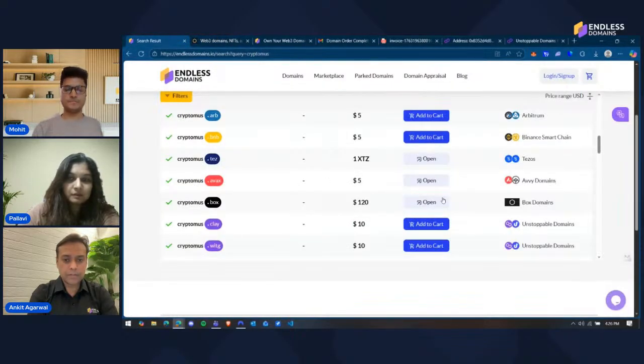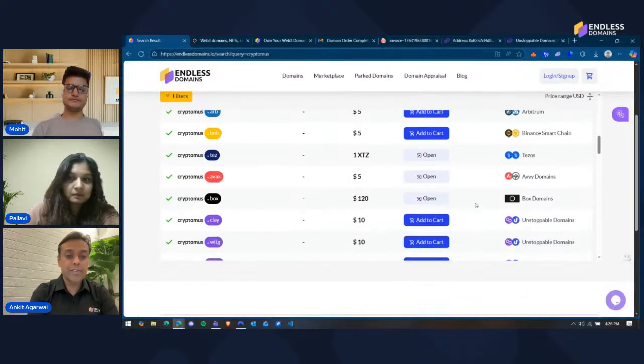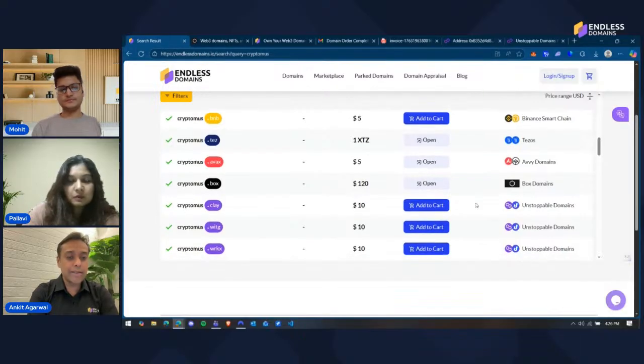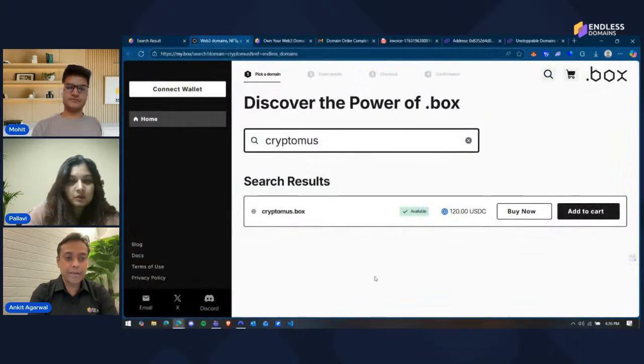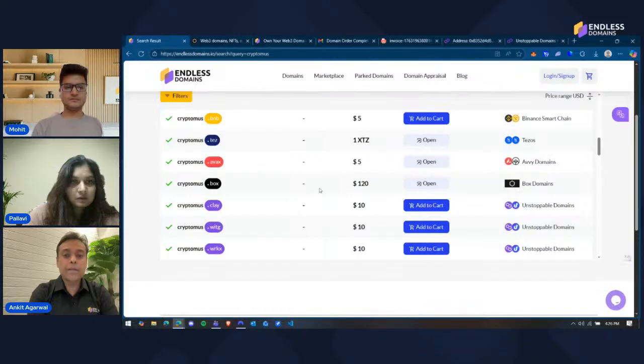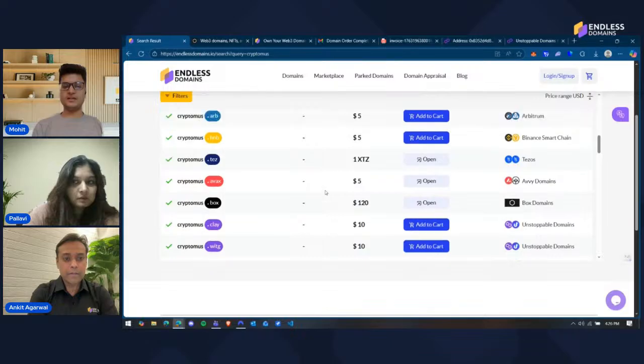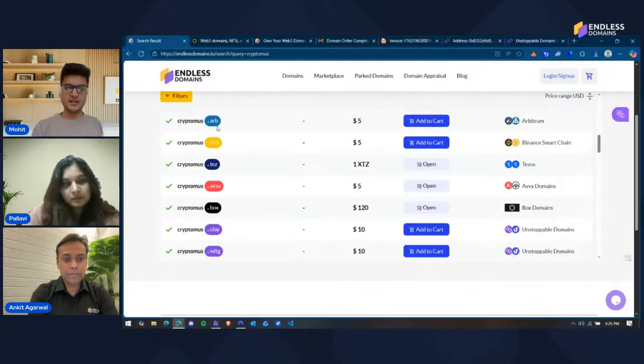I think the good part is that the domain I searched on Unstoppable Domains, when I click on the Open link, it shows me the same domain I searched for. I don't have to search the domain name again. Yeah, you just need to open, and then buy it from here. You don't need to search again or do anything again. But if I buy a domain with your redirection link, can I manage that on Unstoppable Domains also? Yes, definitely. In any TLD that you see listed here, you can manage it on Unstoppable Domains.